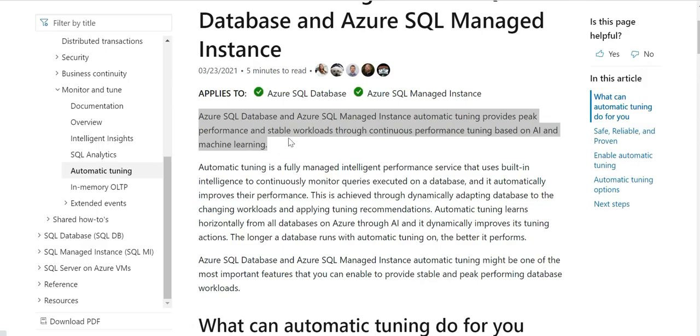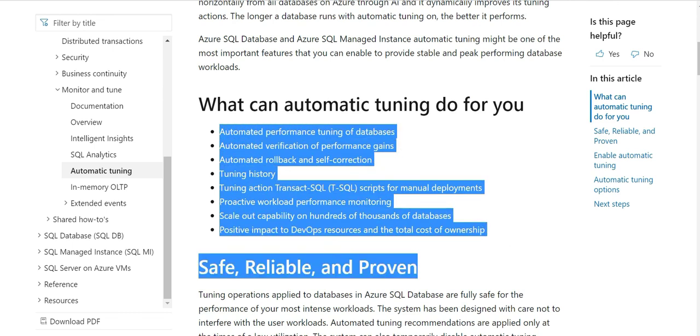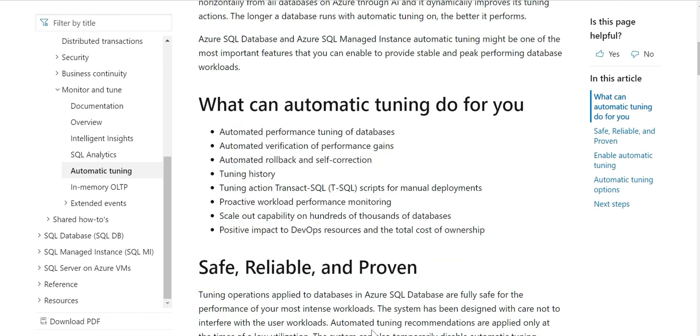If you see this documentation, it clearly says for SQL Database and SQL Managed Instance, automatic tuning provides peak performance and stable workloads. Now, how is it doing it? It is using AI and machine learning based algorithms, and it is constantly tuning your performance based on the previous statistics. That is how it works. You can read this when you have time, what it can do automatically. This is something as homework. So this is the final answer.